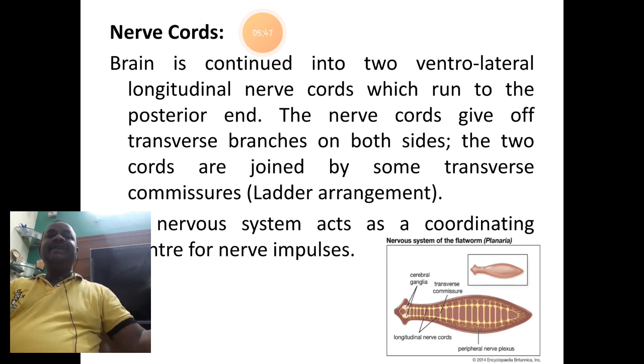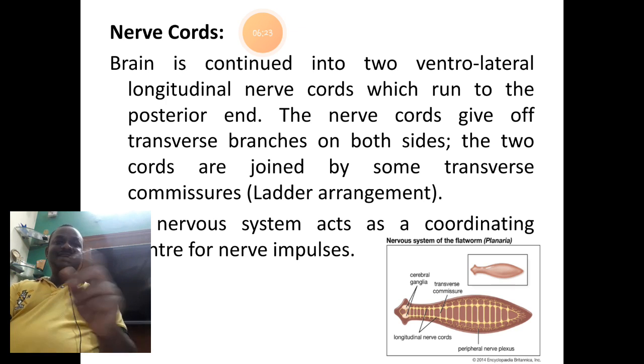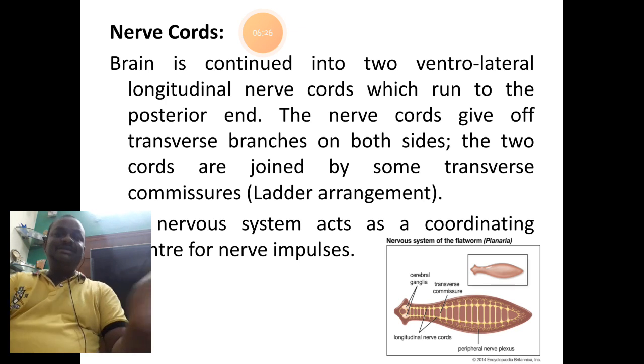Transverse here refers to the horizontal position of the nerves. That is, the internal branches of the right and left longitudinal nerve cords join to form these nerve commissures. Thus, the two longitudinal or vertical nerve cords and many transverse or horizontal nerve commissures give the appearance of a ladder. So, generally, the nervous system of Planaria is called a ladder type nervous system. Students, you can see the same in the picture down here in this slide.